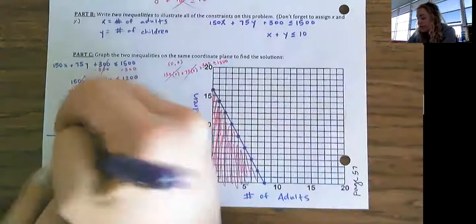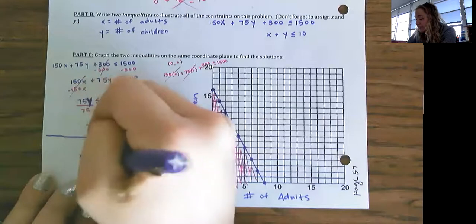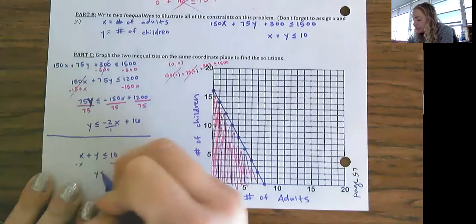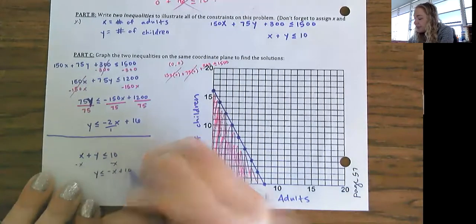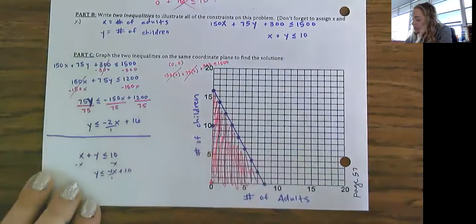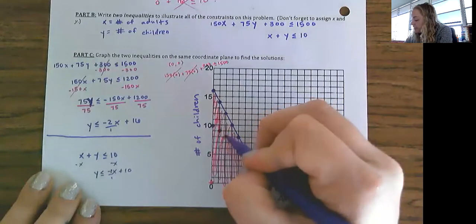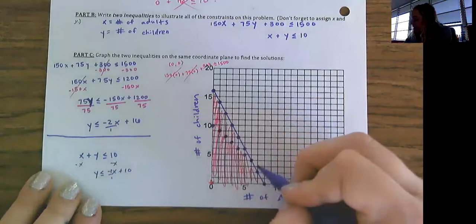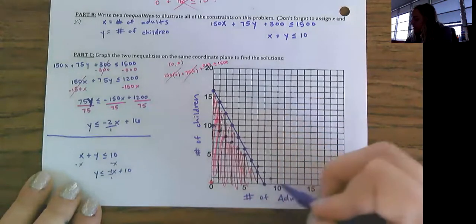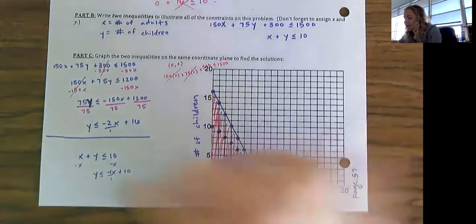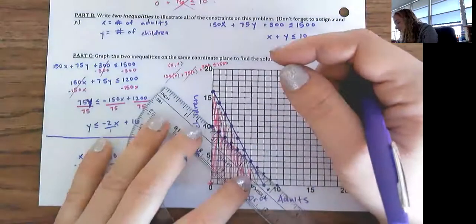The next part, I need to do x plus y is less than or equal to 10. I can subtract x from both sides of this inequality, and I've got y is less than or equal to negative x plus 10. When I graph that, I start at 10. That negative x is down 1, to the right 1. So I go down 1, right 1, and keep repeating that. Okay, solid or dashed? This has a solid equal to on it, so I'm going to connect it with a solid line.